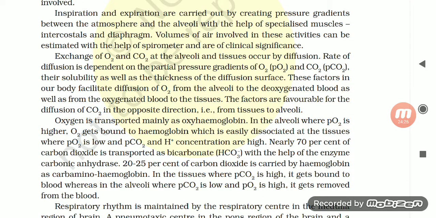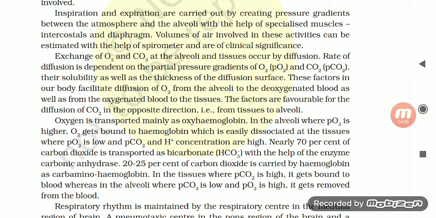Exchange of oxygen and carbon dioxide at the alveoli and tissues occurs by diffusion. The rate of diffusion is dependent on the partial pressure gradients of oxygen and carbon dioxide, gas solubility, as well as the thickness of the diffusion surface. These factors in the body facilitate diffusion of oxygen from the alveoli to the deoxygenated blood as well as from the oxygenated blood to the tissues. The factors are favorable for the diffusion of carbon dioxide in the opposite direction, that is from the tissues to alveoli.